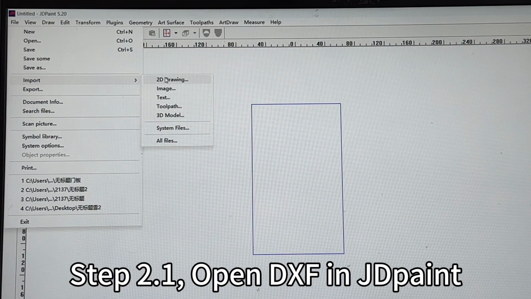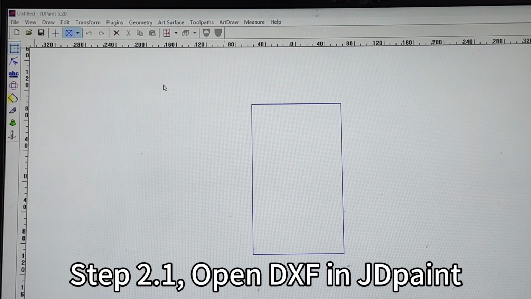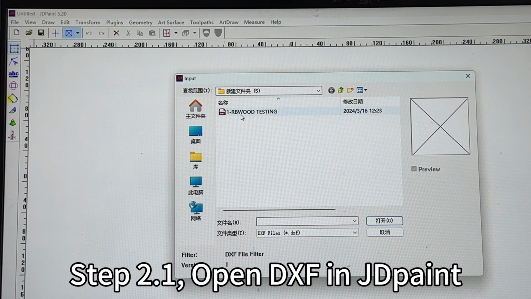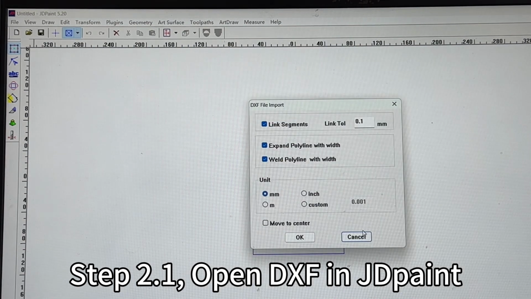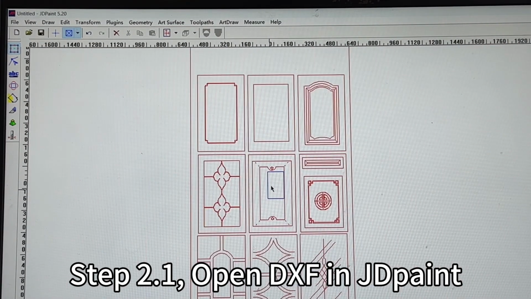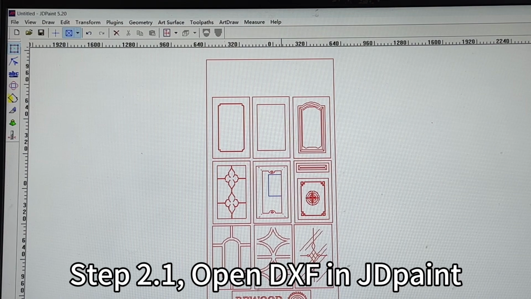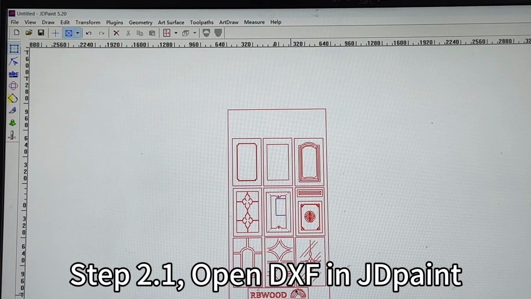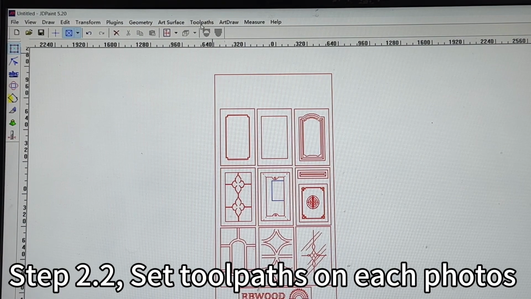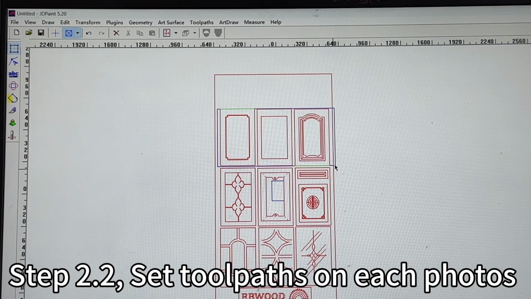First, open this JD Paint and find this Import and find this 2D drawing. I choose the DXF file and I found it. Open. You see, we open this DXF file in JD Paint, the CNC programming software, and we need to use this tool path to choose the knives.